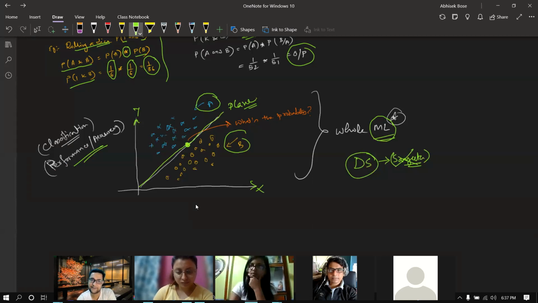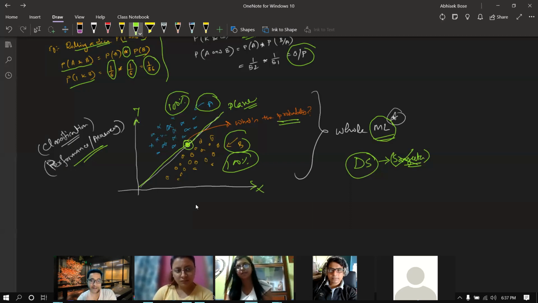So if this is separating this set from this set, the probability of these blue dots coming, the accuracy is 100% because nothing is overlapping. The probability of this yellow dot coming is 100%. But what about this point? This is in between, correct? So over there, the probability application is actually required.